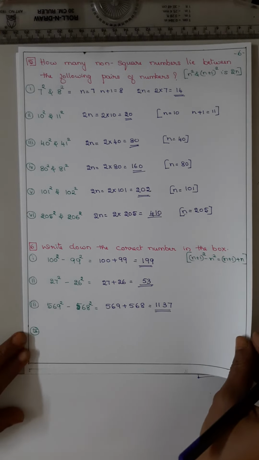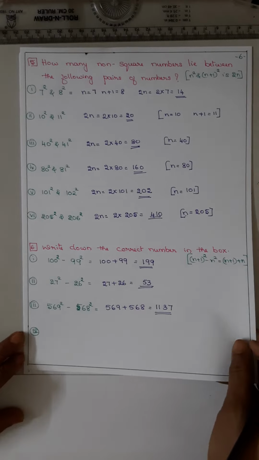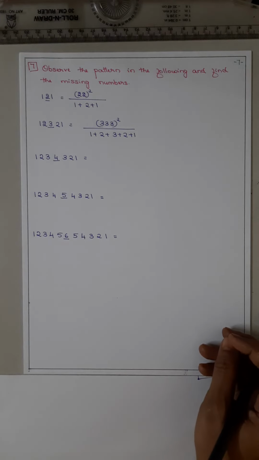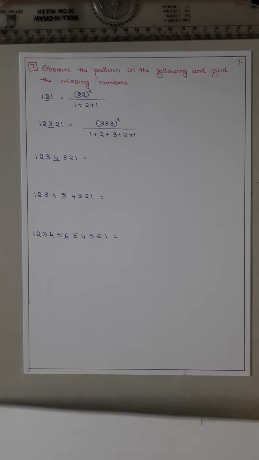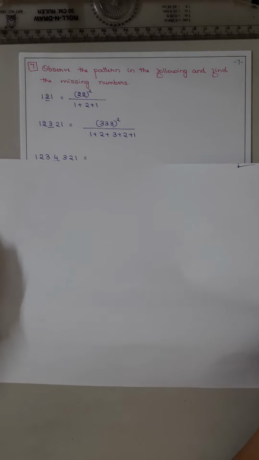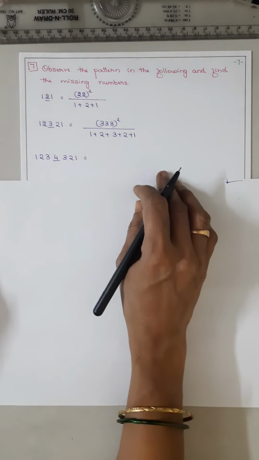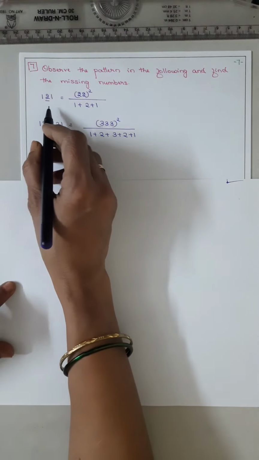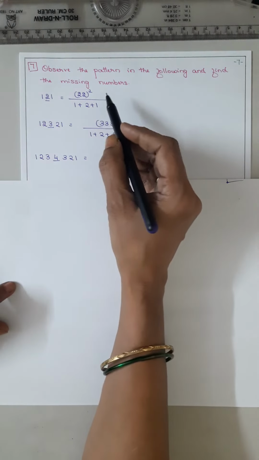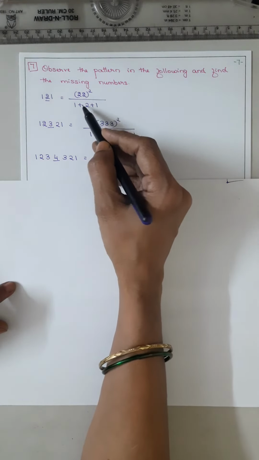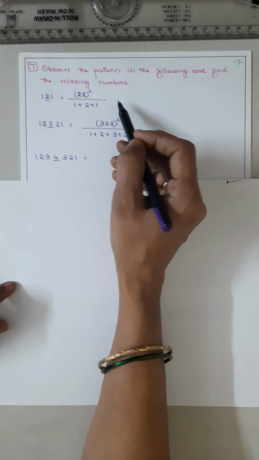Now coming to question number 7. It says observe the pattern. Already we have discussed this, isn't it? Here it is slightly different. 121 is equal to 22 square upon 1 plus 2 plus 1.